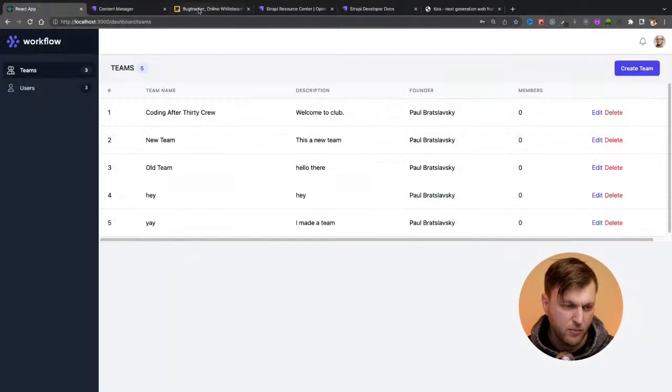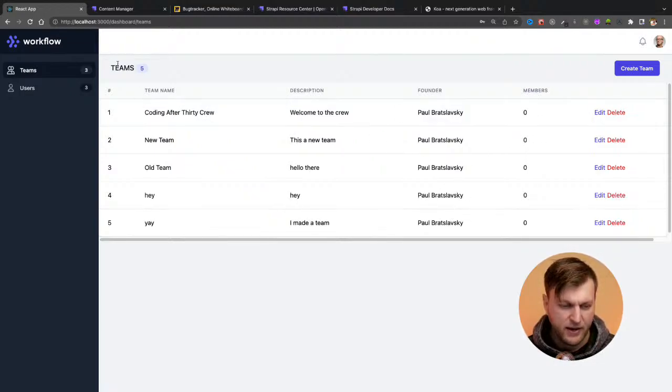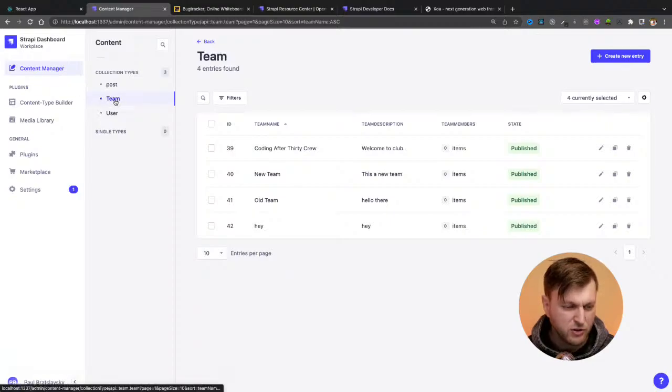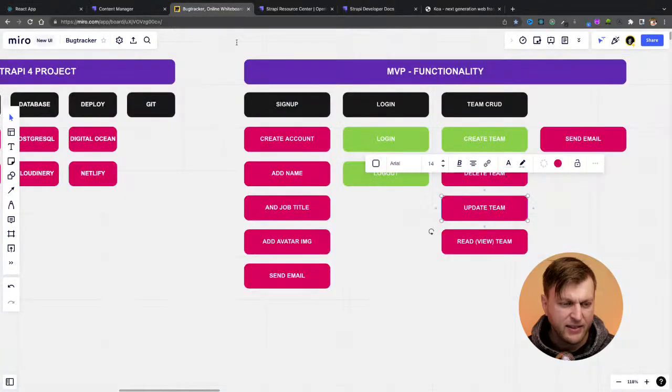Let's check this out. I'm going to go back to my application here. I'm going to select any team here. Welcome to the club. Let's say welcome to the crew. And I'm going to say save. And then notice it saved it, welcome to the crew. And if I refresh it, notice it stayed welcome to the crew. And if I go to my backend with Strapi, go to teams and refresh, notice it says welcome to the crew. So I'm able to update my application. So that feature is complete, or something we're going to talk about today and show you some examples.